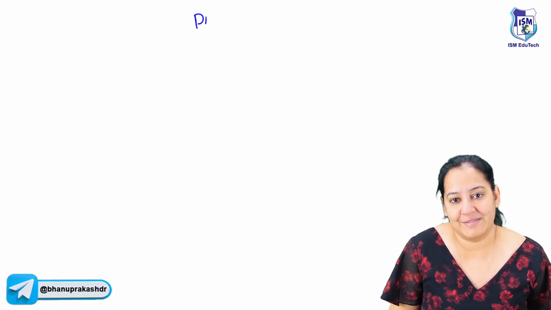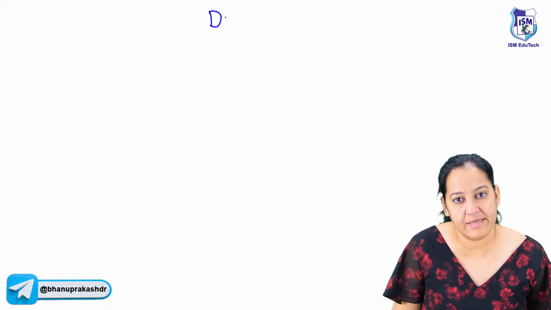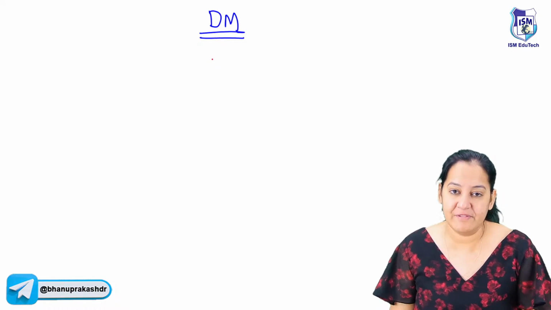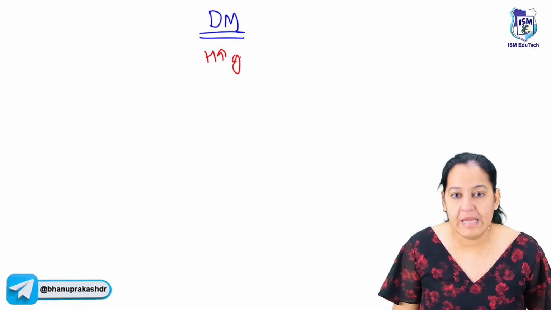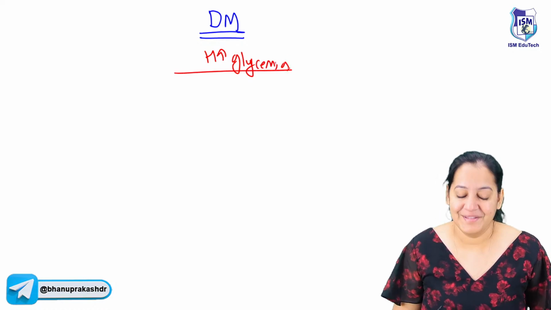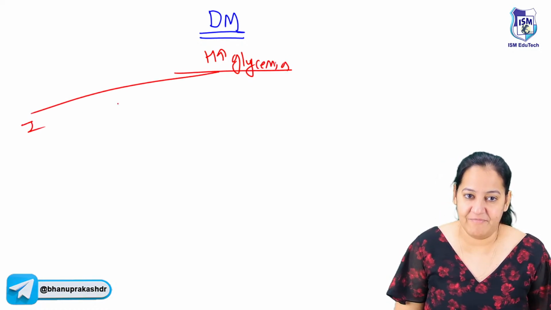What is diabetes mellitus? First you tell me. So, diabetes mellitus is a disease in which glucose levels in the blood get increased. It is known as hyperglycemia. The glucose is more. There are 2 types of diabetes. Diabetes type 1 and type 2.